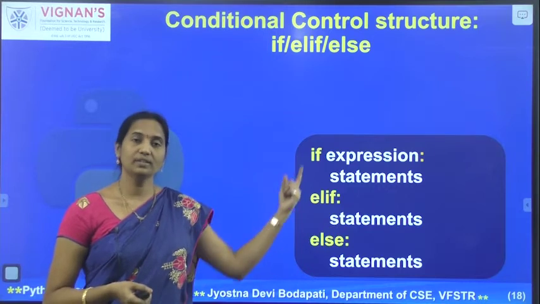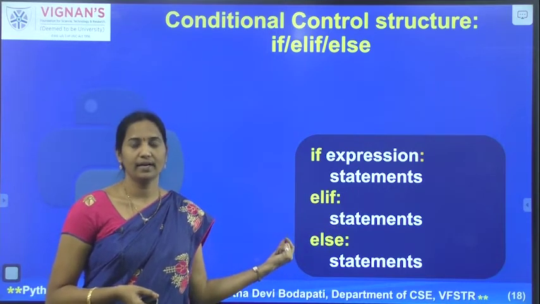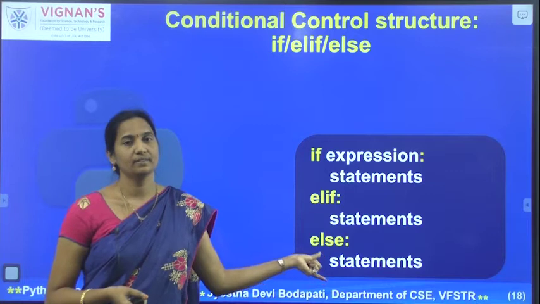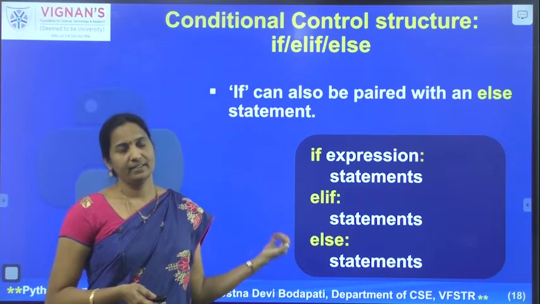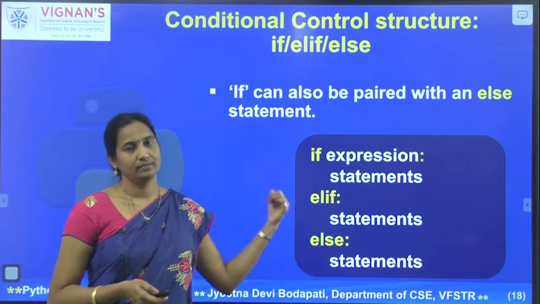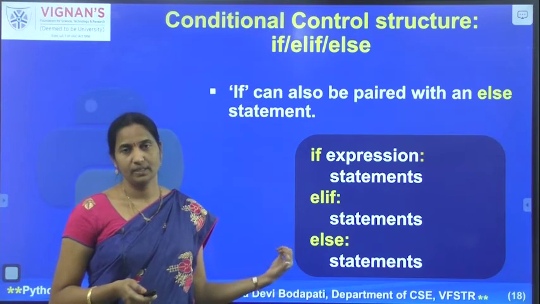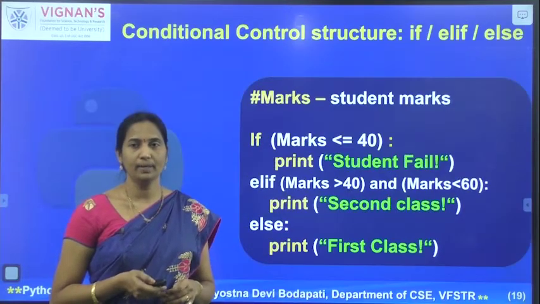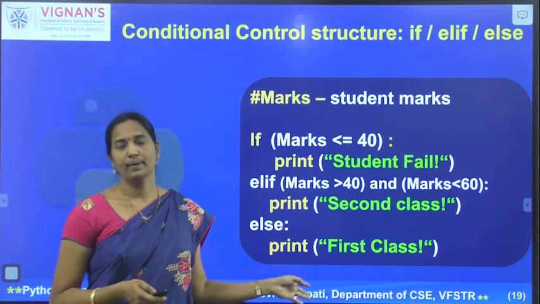So if both these conditions are false, then you are coming to the else block and executing this set of statements. We understand that if can be paired with elif and else statements. Now let's have a look at the example. So now the same old example I am continuing.